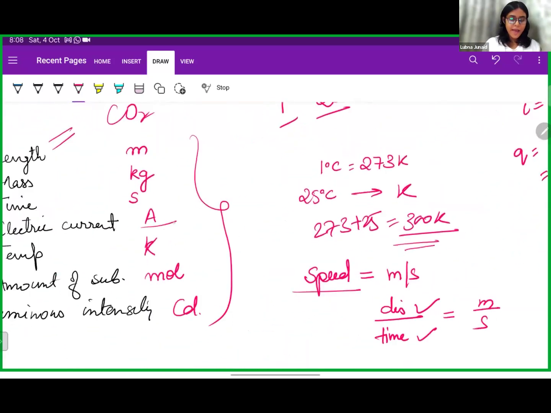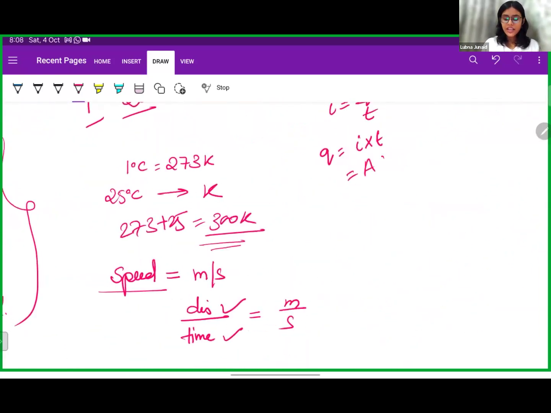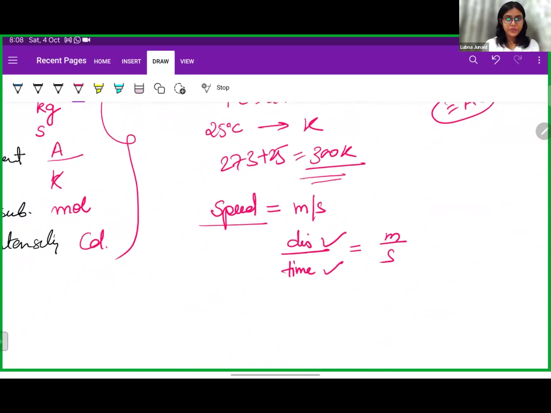The unit for current is ampere, and time is second. So coulomb is basically ampere second. But since it is a very widely used unit, we have given it a different name, coulomb, after a scientist. Okay? So are we clear what is base unit and what are derived units?